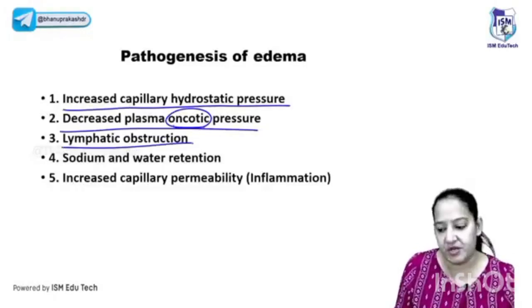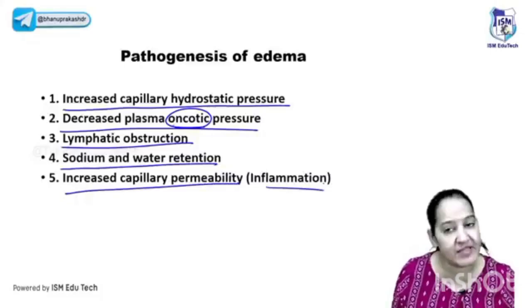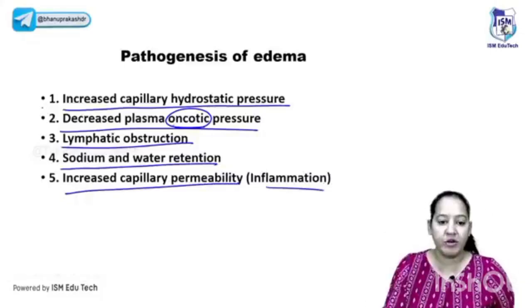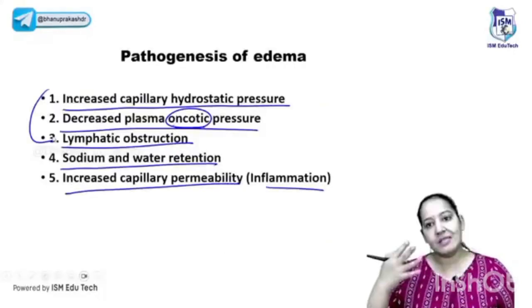The 4th one you have to learn is sodium and water retention. I will explain. And the 5th is increased vascular permeability in inflammation. We have seen it, I will explain. So there are 5 causes of edema, out of which 3 can be understood from Starling's law itself. Now let me give you the causes or examples of each of them.